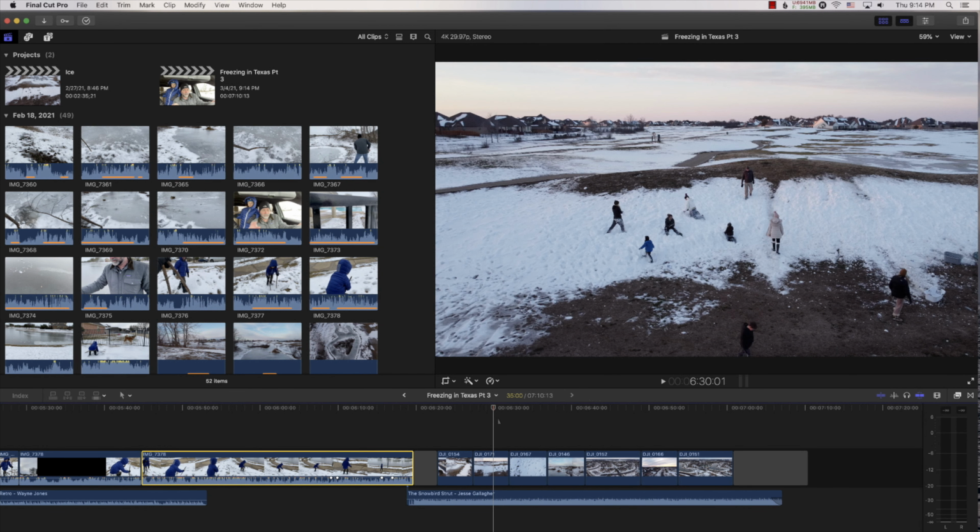Much easier. So I hope you enjoyed this short Final Cut Pro tutorial video on how to change the keyboard shortcuts in Final Cut Pro,